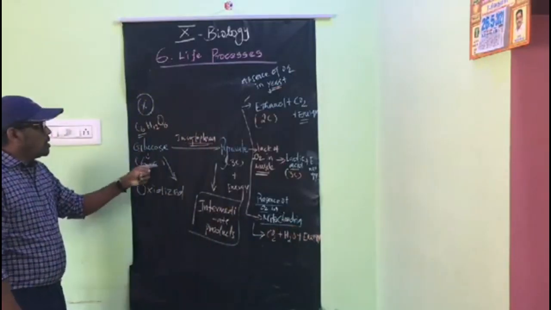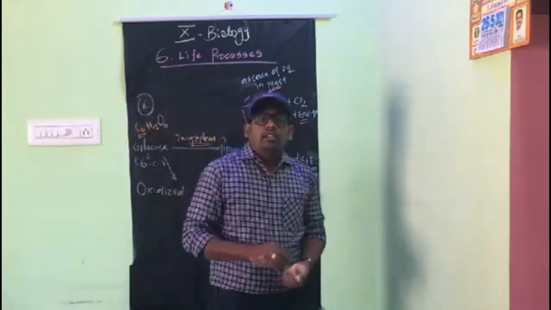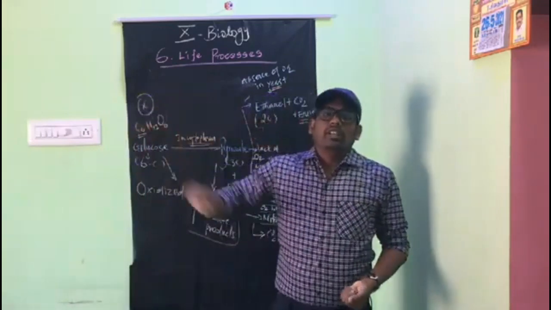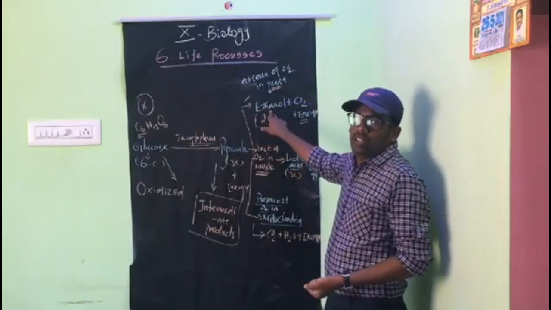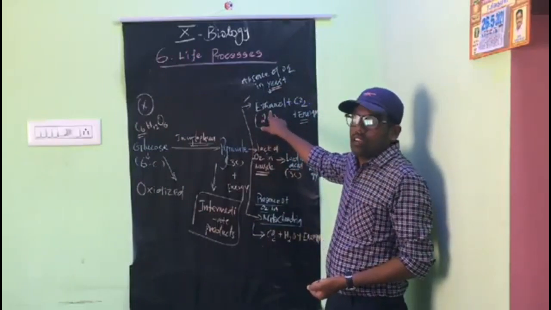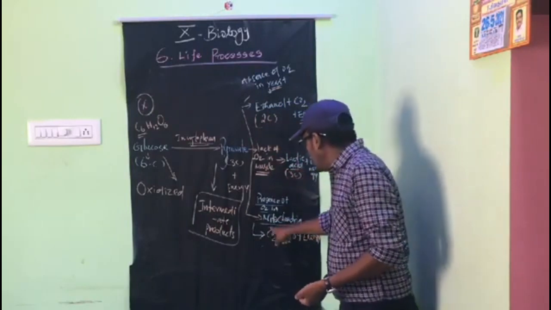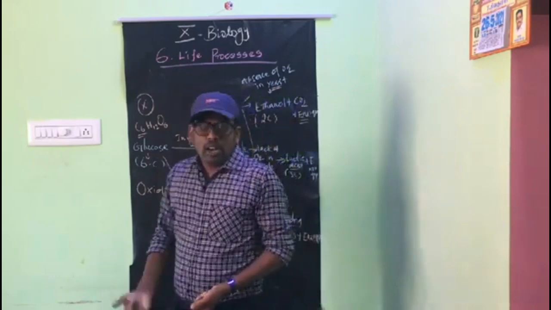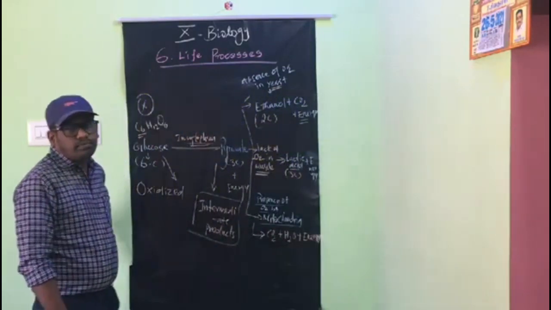So the glucose is broken down and produces energy differently in different organisms. In yeast, it is produced with ethanol. In muscle cells, lactic acid is produced. In mitochondria, carbon dioxide and water vapor are produced, and also energy.